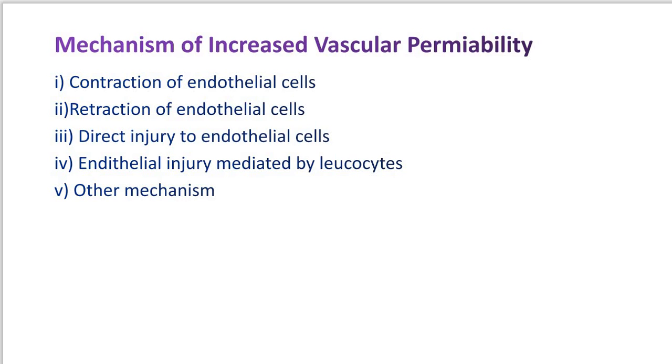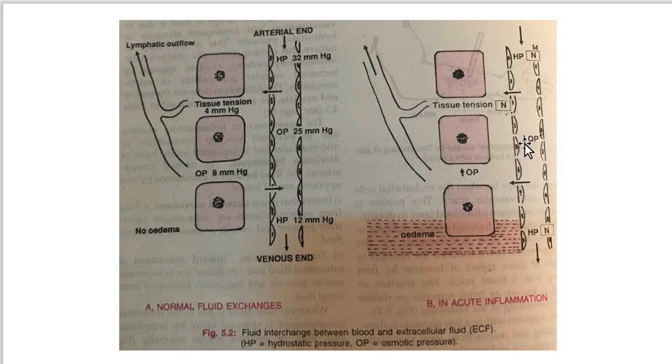So what happens here? The venules become exclusively leaky, but the capillaries and arterioles remain unaffected. The endothelial cells develop temporary gaps between them due to their contraction, resulting in vascular leakiness.